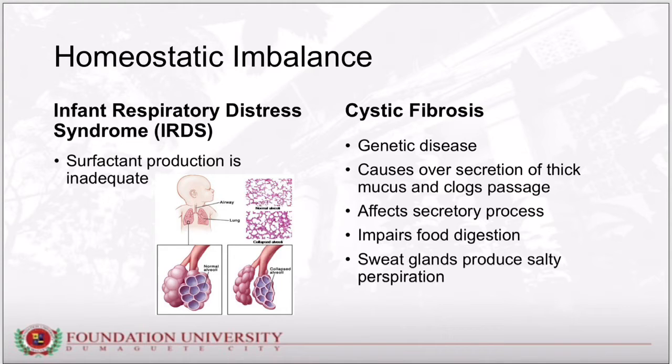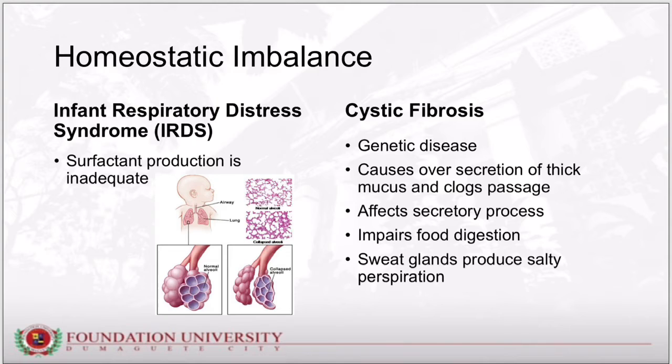Although many infants suffering from this syndrome die, many also survive now because of equipment that supplies continuous positive pressure and keeps the alveoli open and working in gas exchange until the lungs produce an adequate amount of surfactant. Another homeostatic imbalance for the respiratory system is cystic fibrosis, or CF.